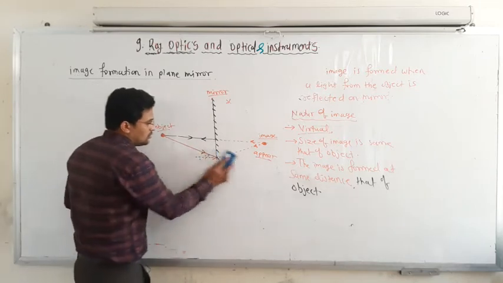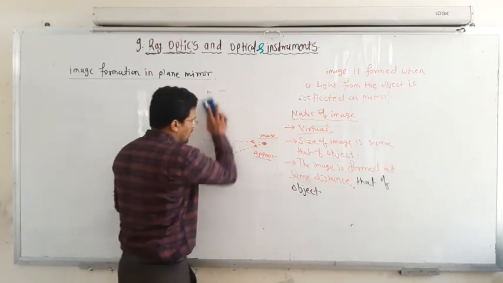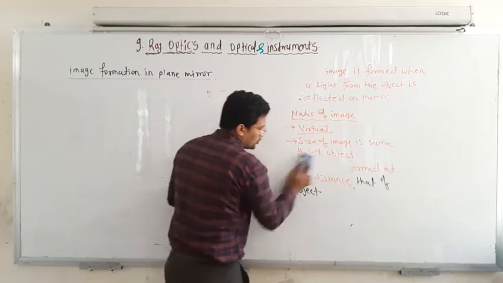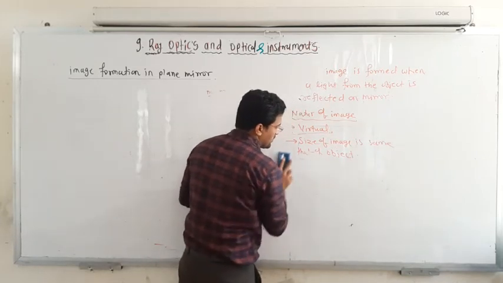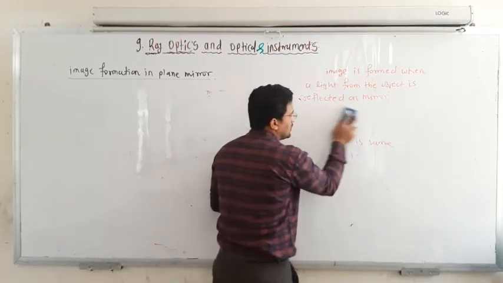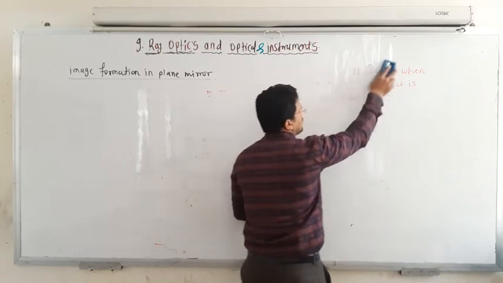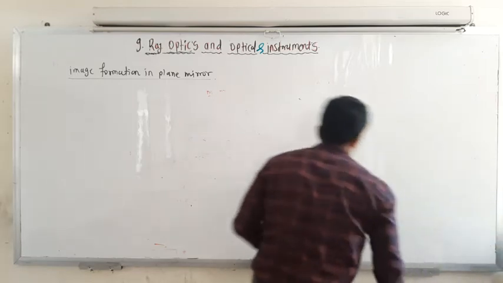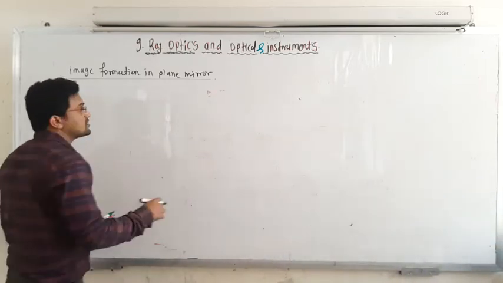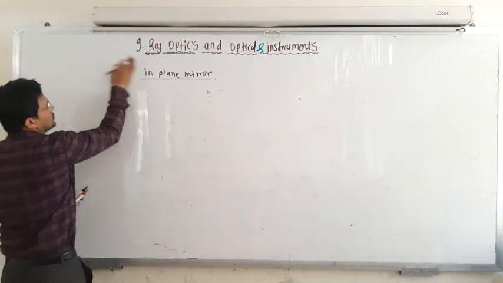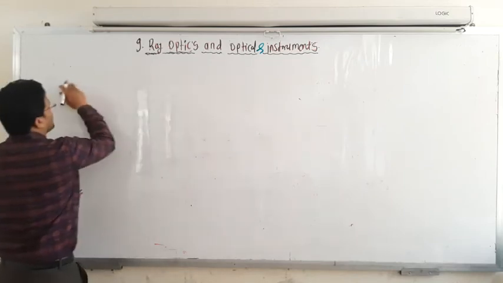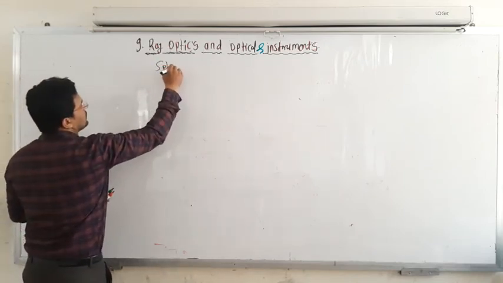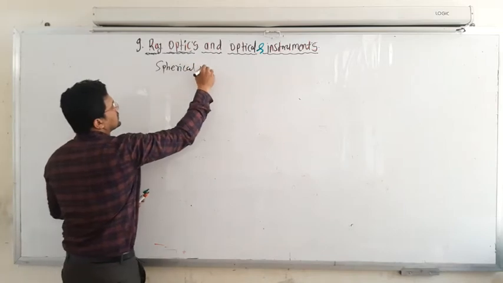So spherical mirrors are used to get a small image, a larger image, a virtual image and a real image. That's why we are going to see how the image is formed in spherical mirrors. So first, spherical mirrors.